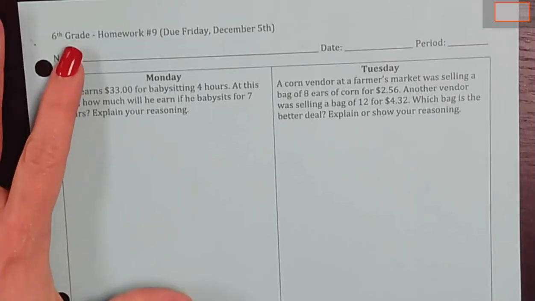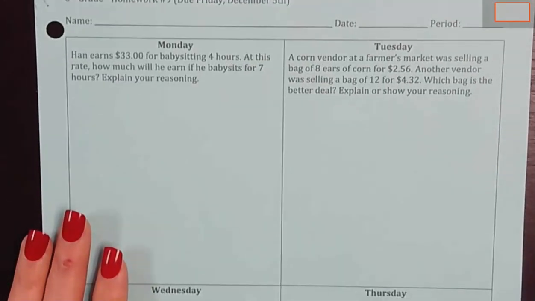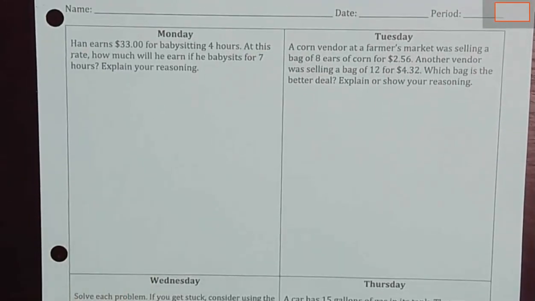This is 6th grade, homework number 9. It is due this Friday. It says Han earns $33 for babysitting for 4 hours. At this rate, how much will he earn if he babysits for 7 hours?